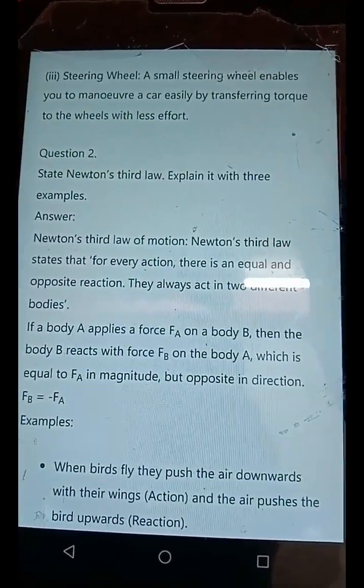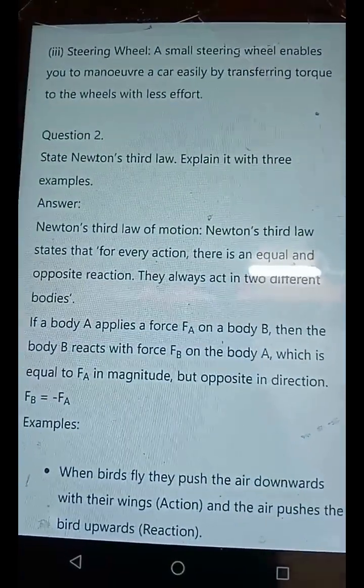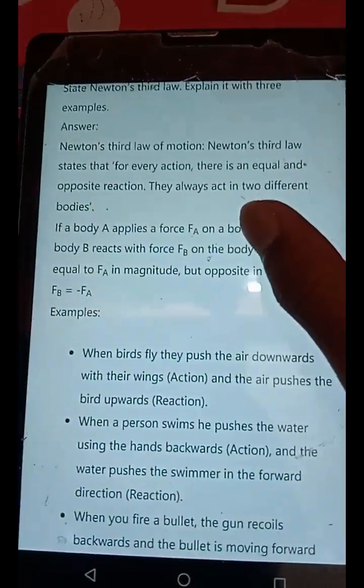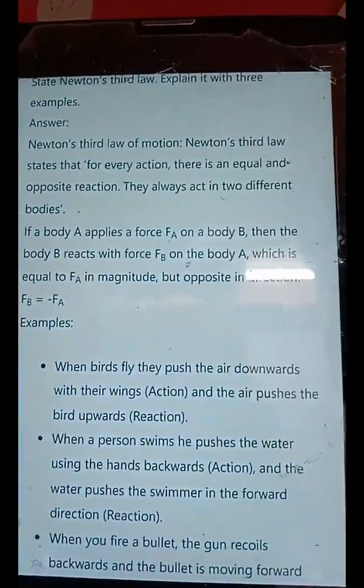Steering wheel. A large steering wheel enables you to maneuver a car easily by transferring torque to the wheels with less effort. State Newton's third law. Explain it with 3 examples.